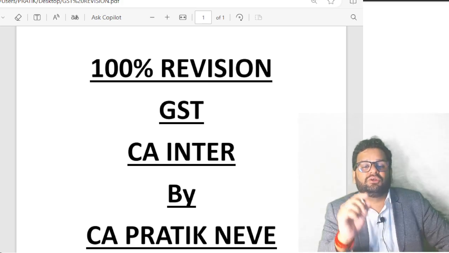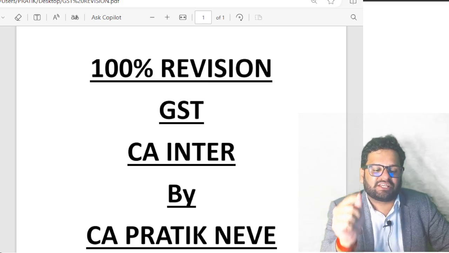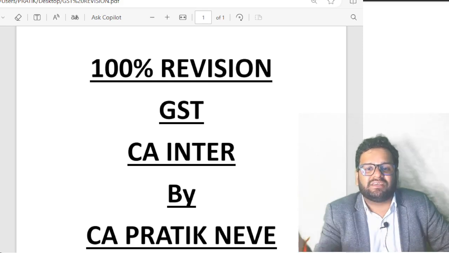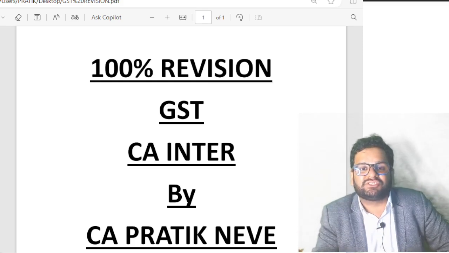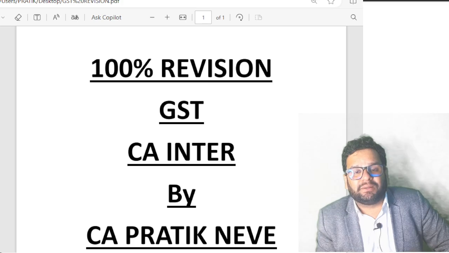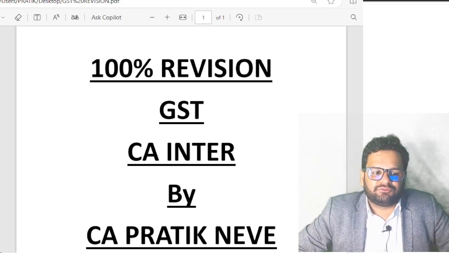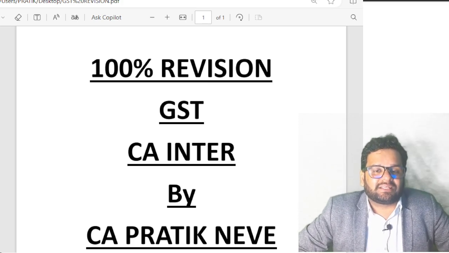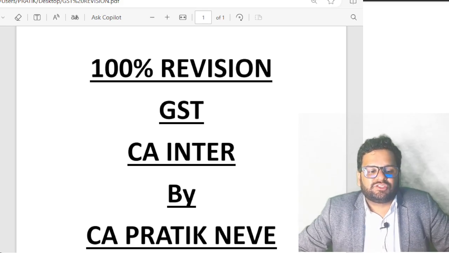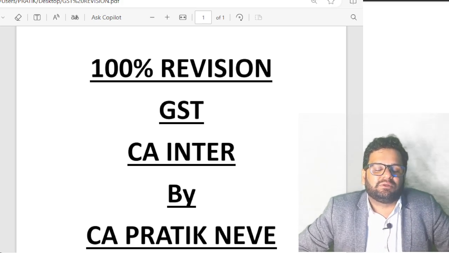Section 22 to Section 30 talk about registration under GST. Section 22, persons liable for registration. Section 23, persons who are exempted from registration. Section 24, cases where registration is compulsory irrespective of turnover. Section 25, procedure for registration. Section 26, deemed registration. Section 27, special provisions for casual taxable persons and non-resident taxable person.